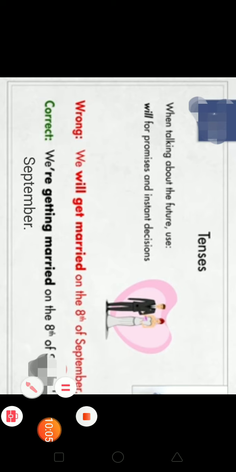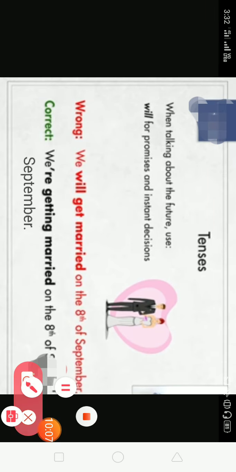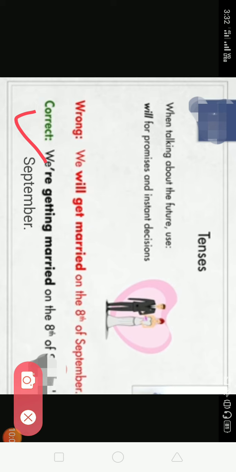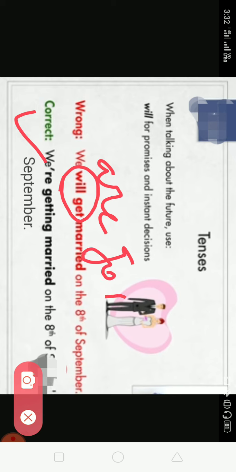So these are the two different ways you can use this sentence.